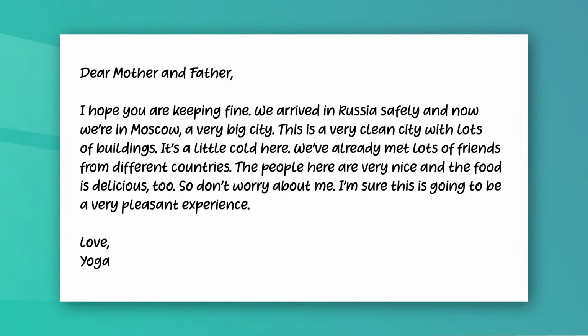It's a little cold here. We already met lots of friends from different countries. The people here are very nice and the food is delicious too. So don't worry about me. I'm sure this is going to be a very pleasant experience. Love, Yoga.